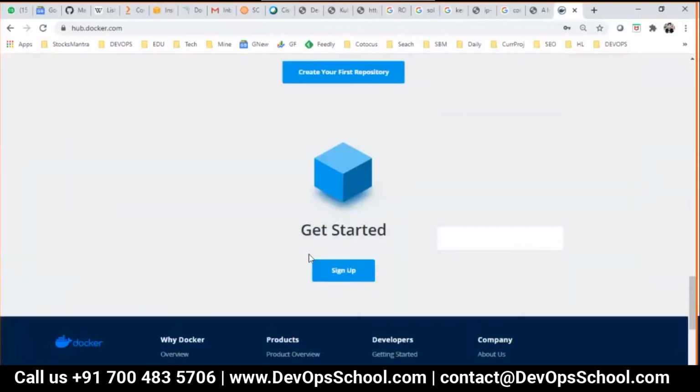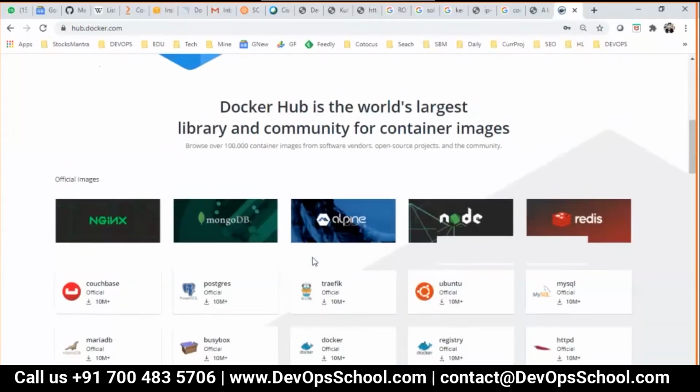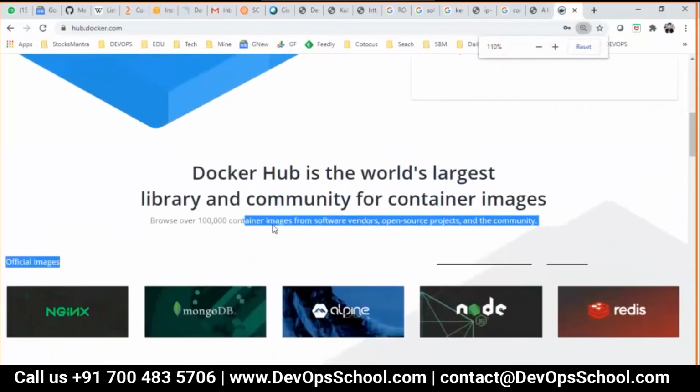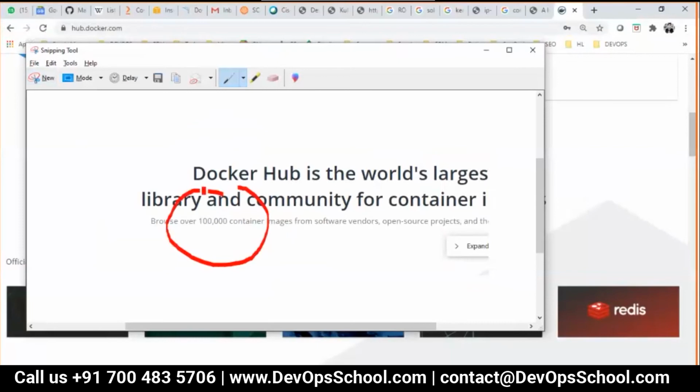Can you please check this number? Where is that number? Check this. What do they say? Browse over 1 lakh container images from software vendors, open source projects, and many more. 1 lakh images are there. Can you keep your own images?